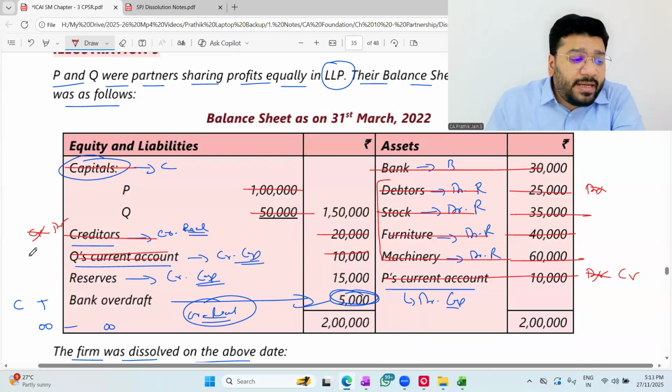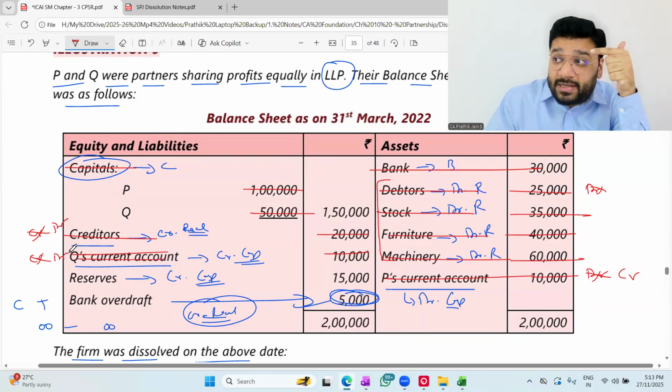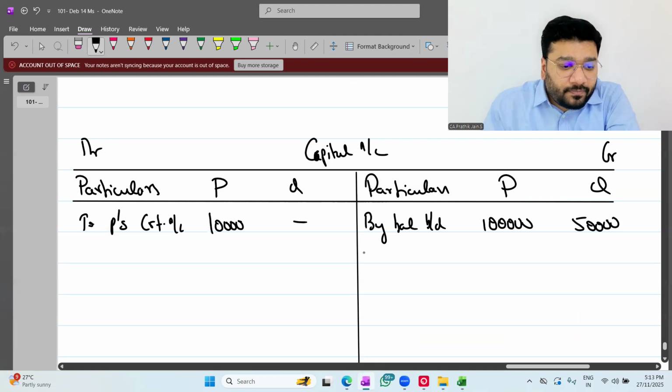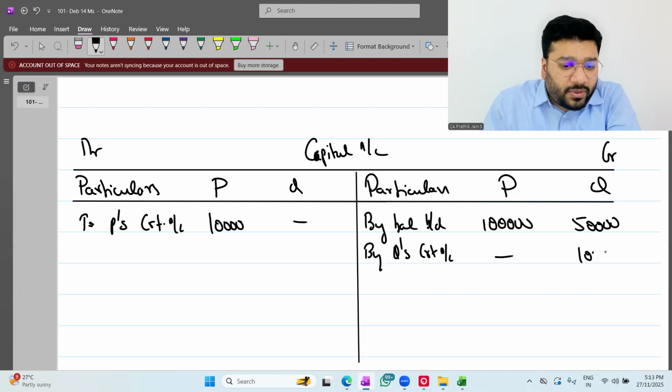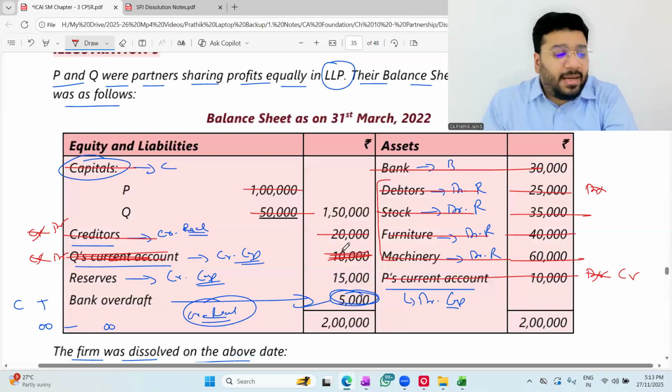Q's current account is on the liability side having credit balance. To close it, I'll put Q's current in debit. If Q's current is coming in debit, what will come in credit? Q's capital. In Q's capital, by Q's current account. How much? Same 10,000. The moment we put this journal entry, this balance also will vanish from your balance sheet.